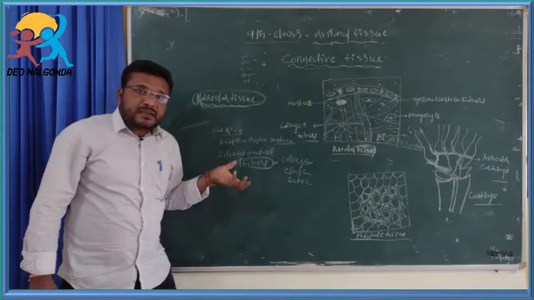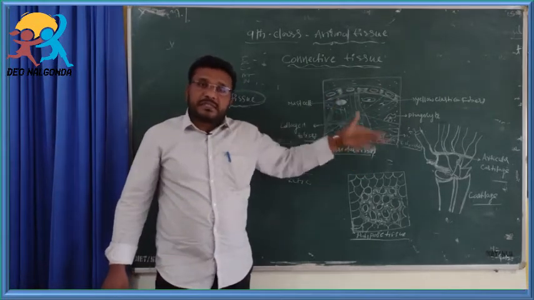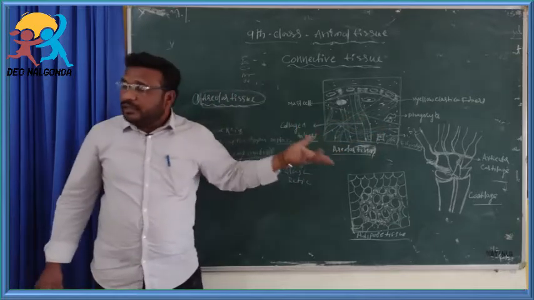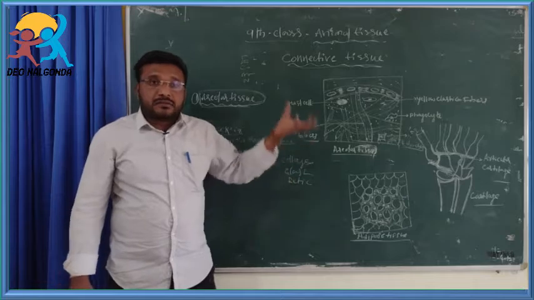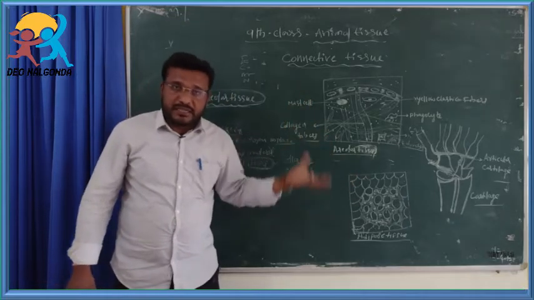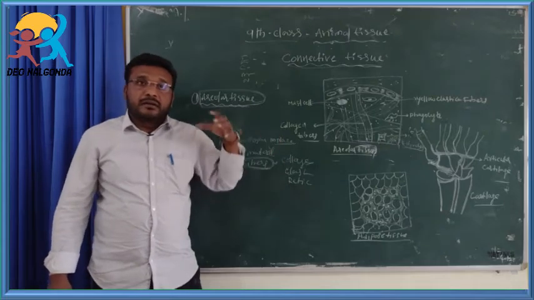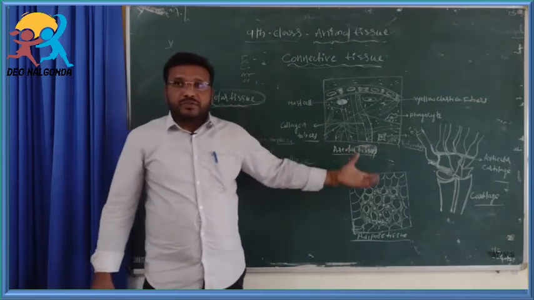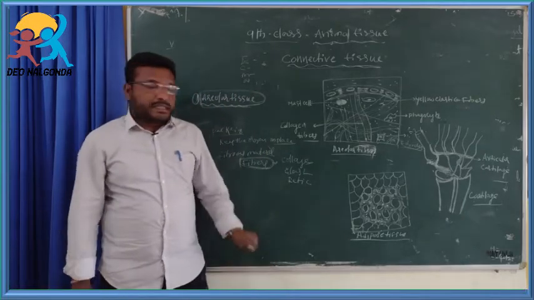These fibrous materials form the fibers. These fibers are mostly three types. They help in holding the organs in their original place or position. These tissues also help in the repair of the tissues when they are injured. Next one.